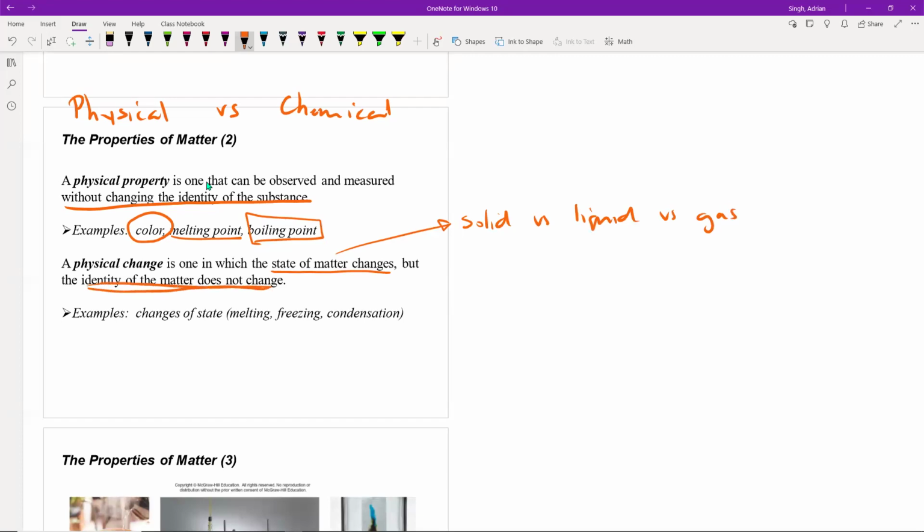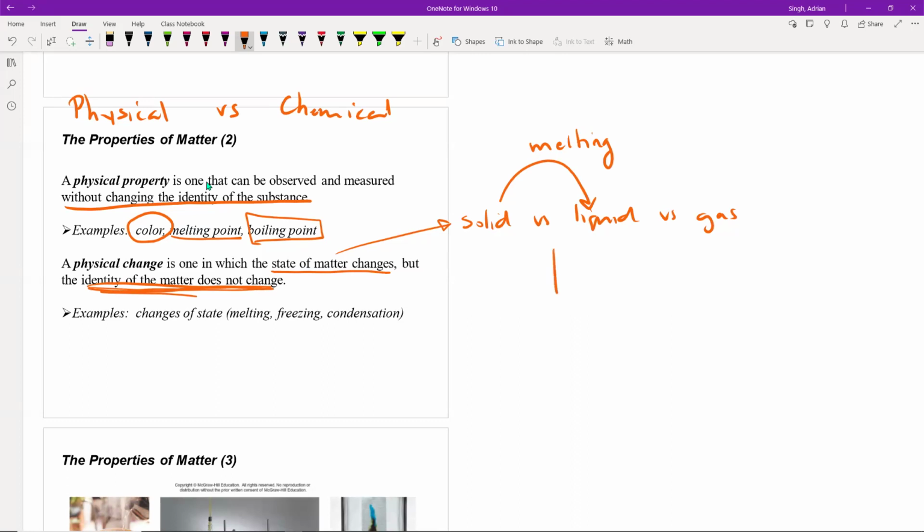So the key thing with physical properties and physical changes is that the identity of the substance stays the same. For example, when ice melts, it goes from a solid to a liquid. That's the melting process, and that's a physical change. It doesn't change chemically, it changes physically. The state of matter changes.